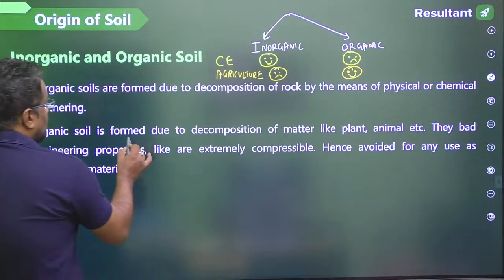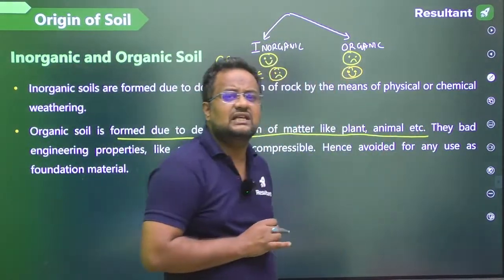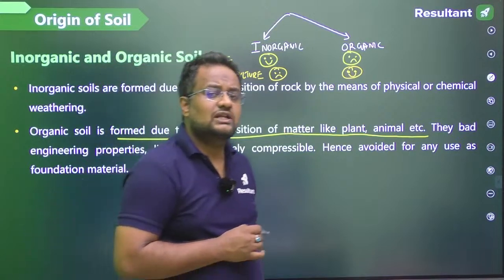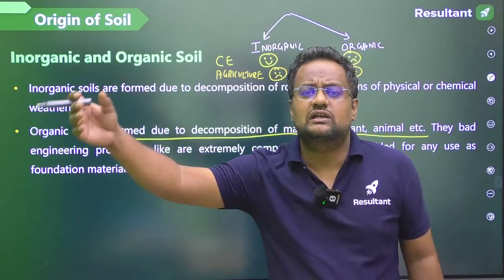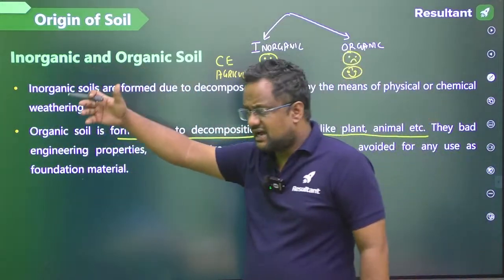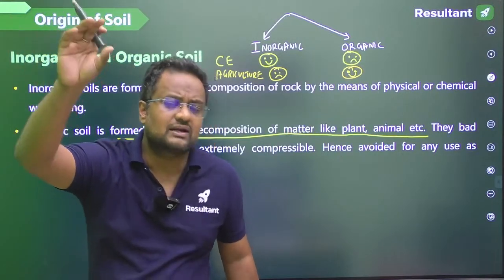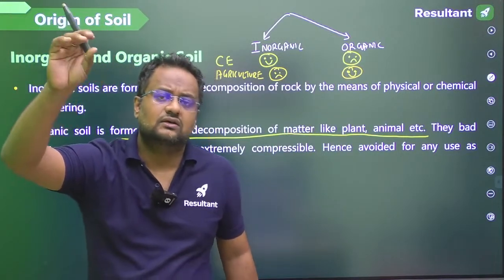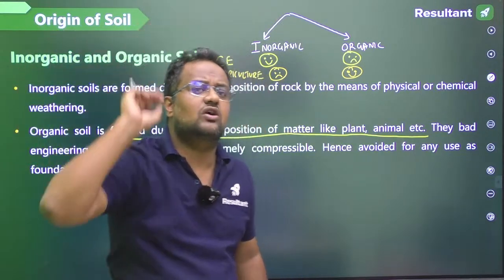Guys, organic soil is formed from the decomposition of organic matter like plants, animals, leaves. Organic soil is formed from the decomposition of a leaf or a plant or a branch or a stem for 100 years. If there is organic matter, a plant, a tree, a bush, and it decomposes for 100 years, then we get an organic soil.